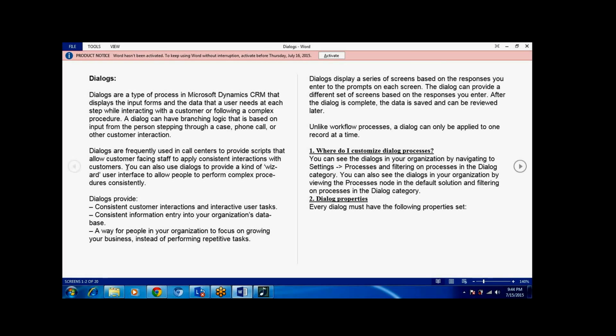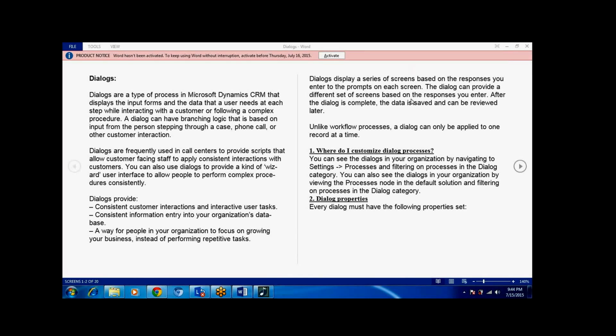Dialogues display a series of screens based upon the response you enter at the prompt on each screen. A dialogue can provide a different set of screens based upon your response.